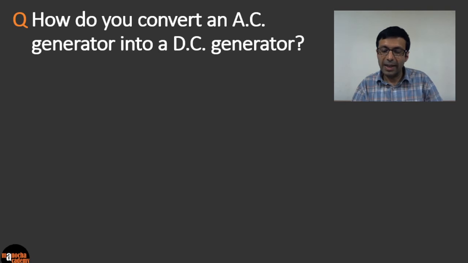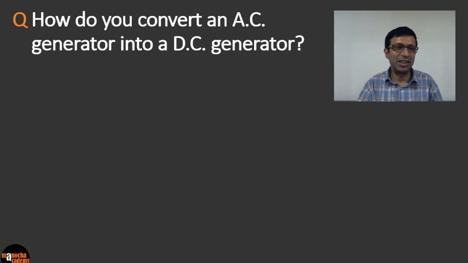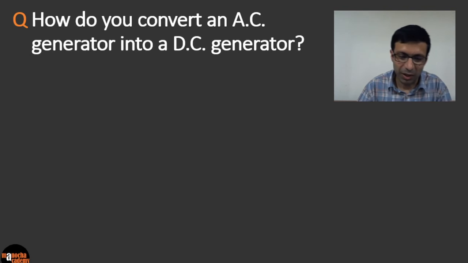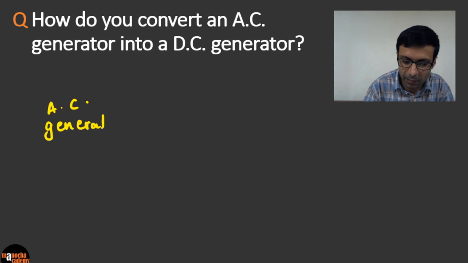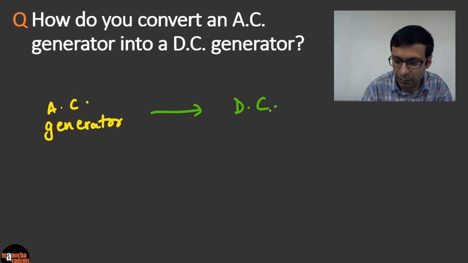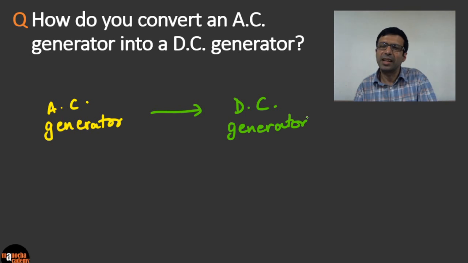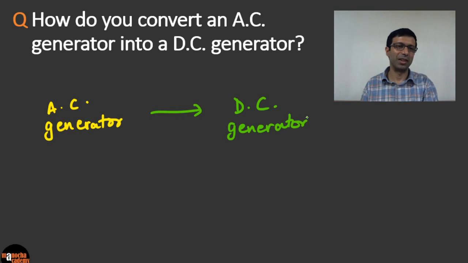How do you convert an AC generator into a DC generator? So here we need to convert an AC generator into a DC generator. The key concept here is to think about the difference. You know how an AC generator looks, how a DC generator looks. So what is the difference between the two?